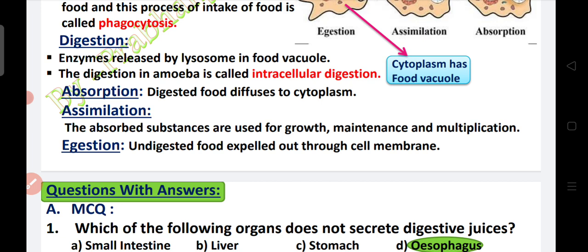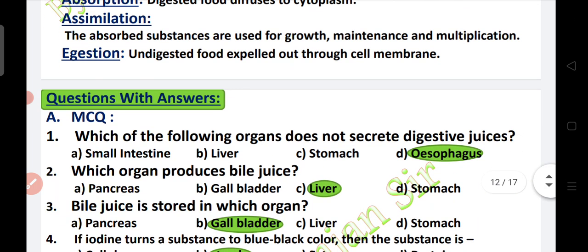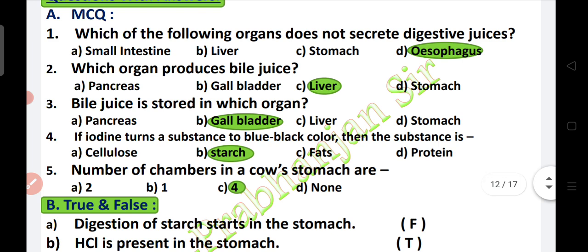Now the time for questions and answers. Here you can see multiple choice questions. Which of the following organs does not secrete digestive juice? Small intestine, liver, stomach and esophagus. All of you know well that the small intestine also secretes digestive juice. Liver also secretes digestive juice, bile juice, and the stomach also secretes digestive juice. But in the esophagus, no digestion happens and no digestive glands are present. Therefore, no digestive juice is secreted by the esophagus.